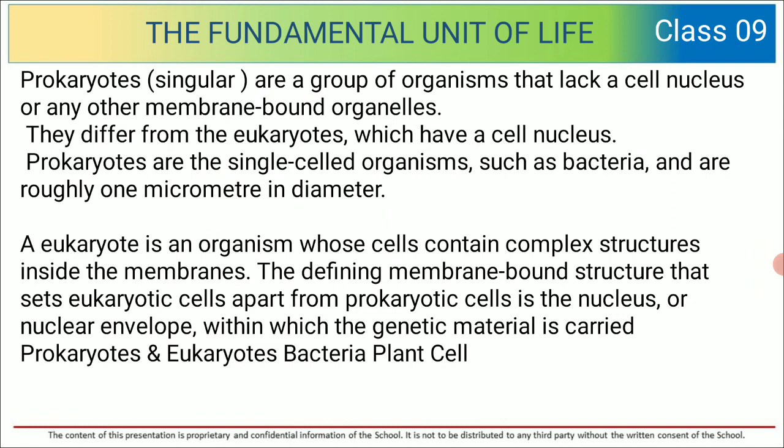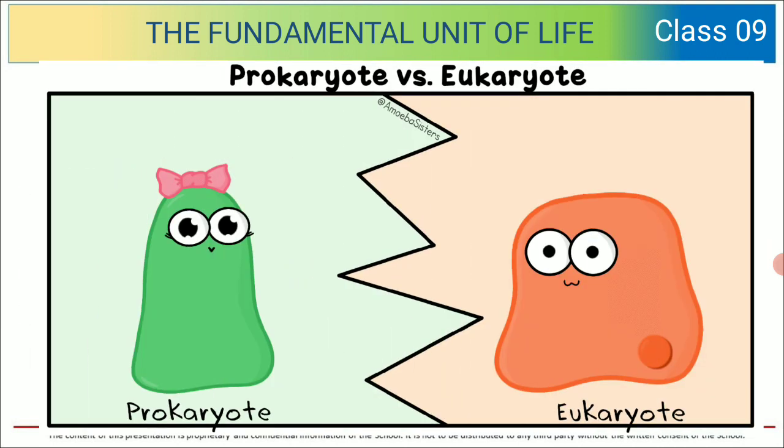A eukaryote is an organism whose cells contain complex structures inside the membranes. The defining membrane-bound structure that sets eukaryotic cells apart from prokaryotic cells is the nucleus.